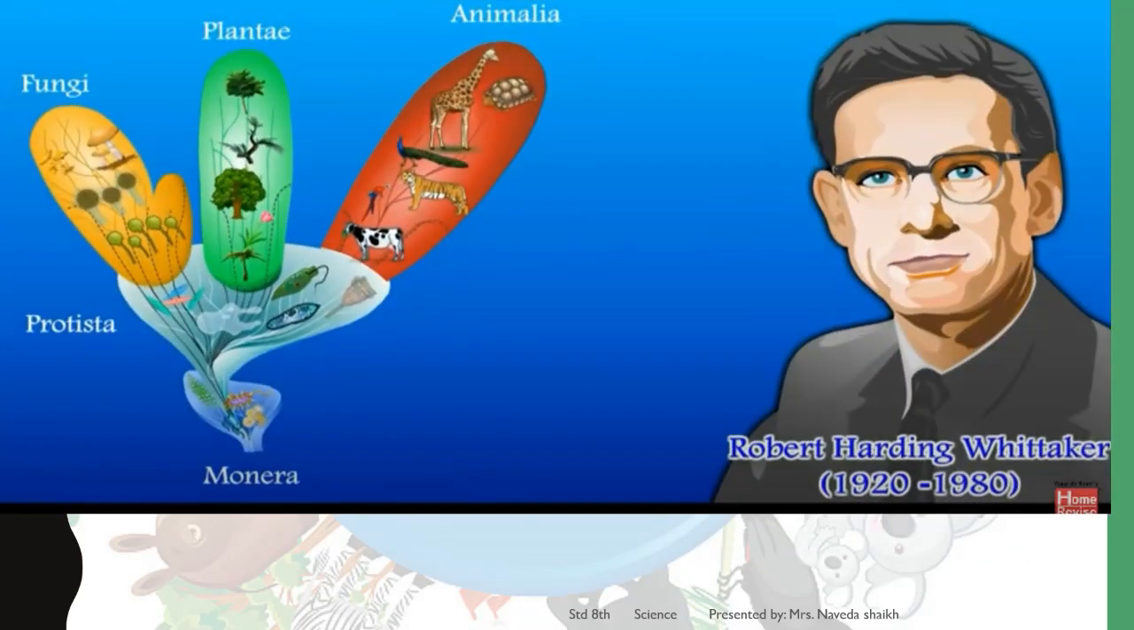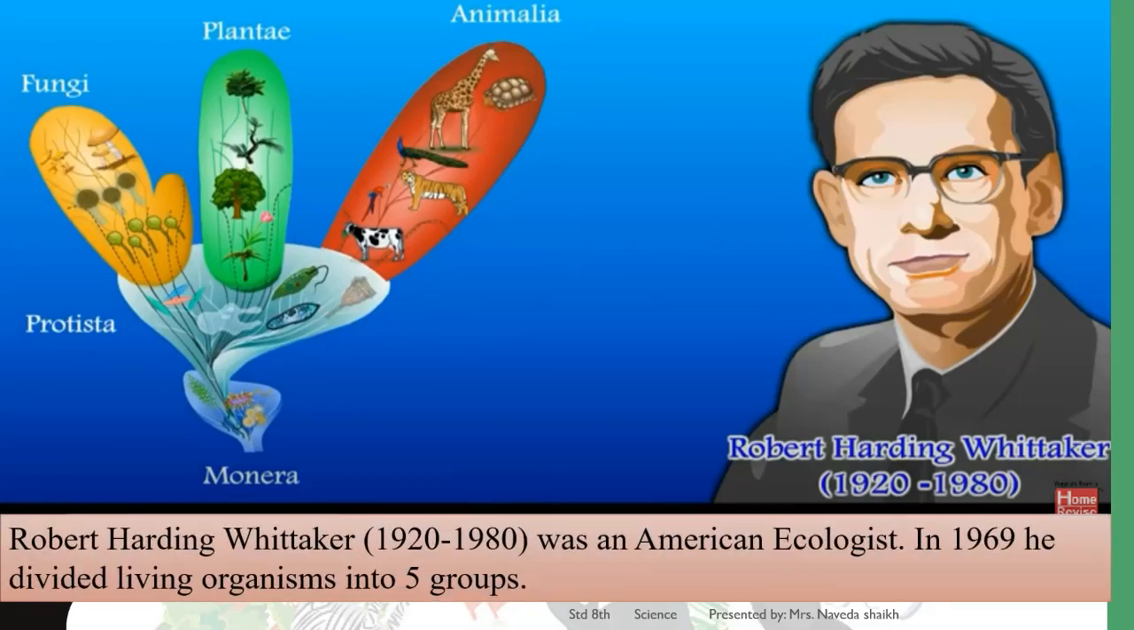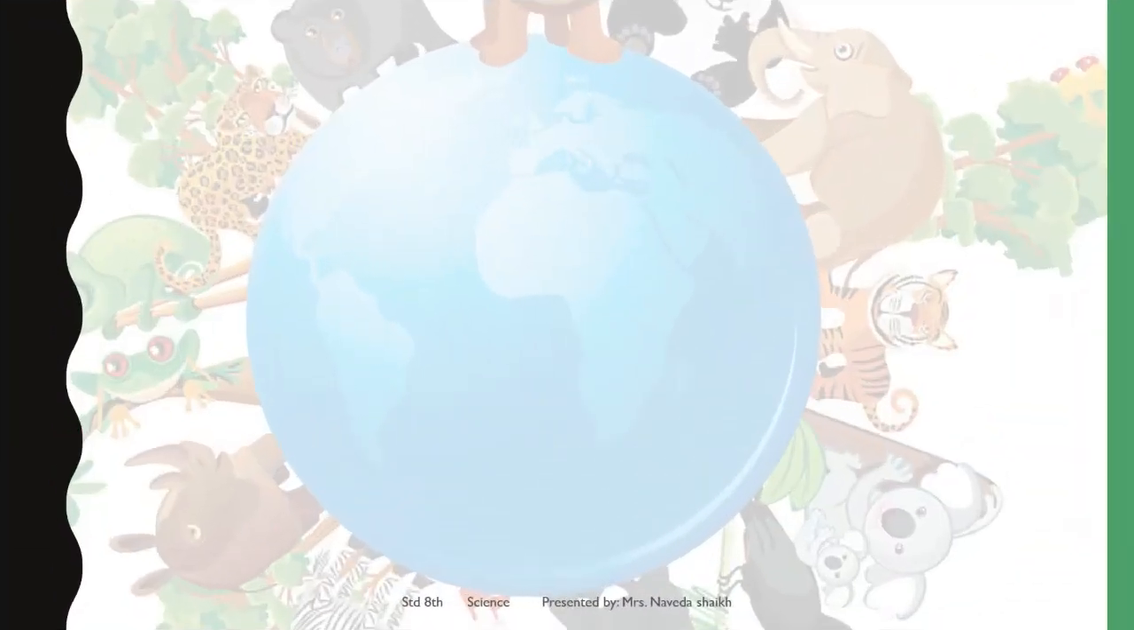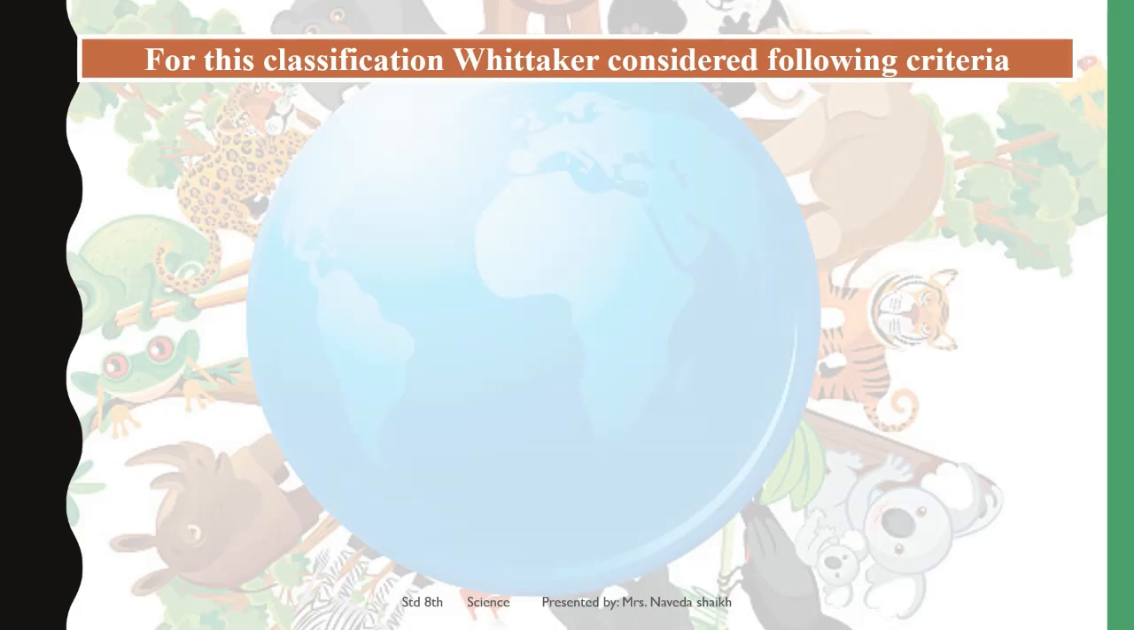Now, Sir Robert Harding Whittaker, he was an American ecologist. He divided living organism into 5 groups. So now these 5 groups we'll be learning. Okay. Now see, in the previous slide we have seen that it was divided into various groups and subgroups, out of which you have to learn about the group. So for this classification, Whittaker considered following criteria. Means if I want to classify certain organism, I have to follow certain rules. We cannot just put anything into anything. So it is important for us to classify them on a particular criteria.